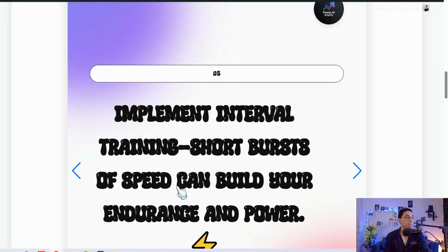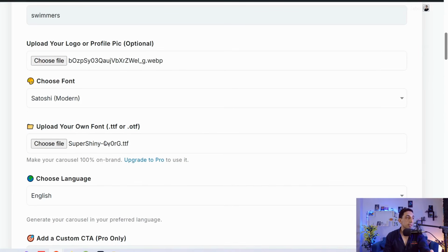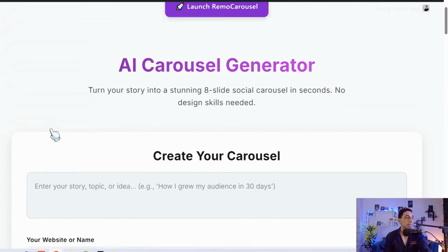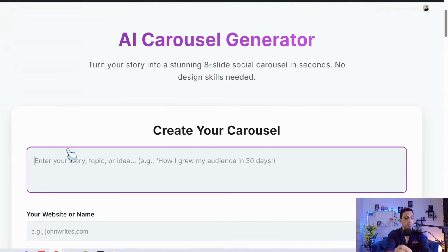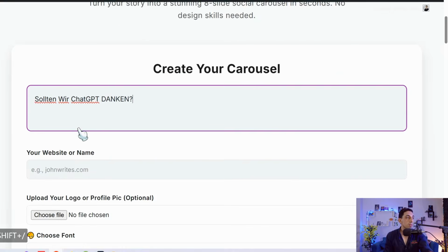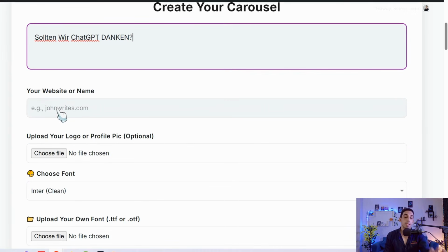So here if we go back and select another thing, you can refresh your tool and just try something else, like in German language, for example. I would like to write, "Sollten wir ChatGPT danken?" Okay, so do we have to say thank you to ChatGPT?